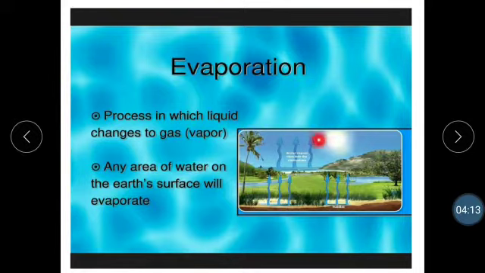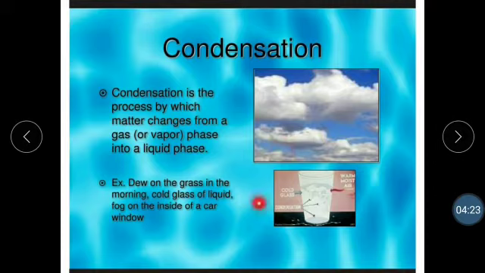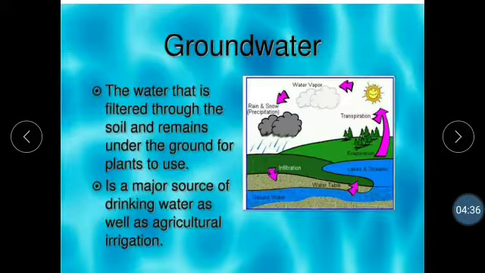We have explained that evaporation is the process in which liquid changes to gas. Any area of water on the earth's surface can evaporate. Condensation is the process by which matter changes from a gas to a liquid, as we have discussed in earlier slides.